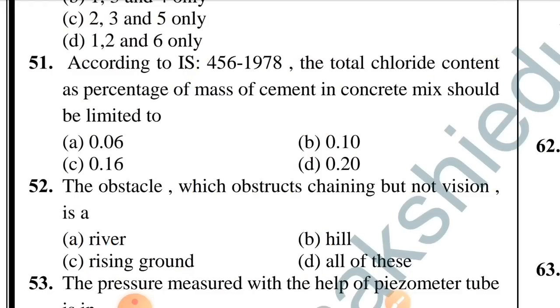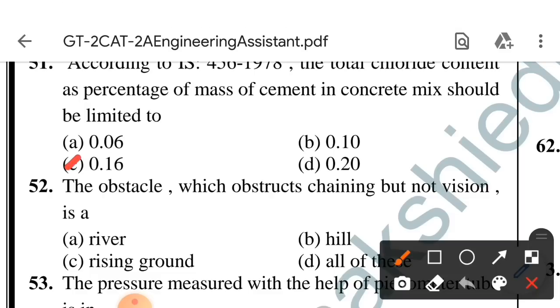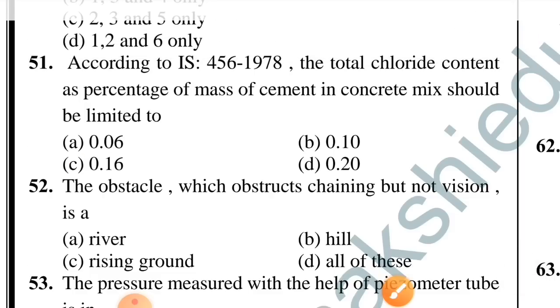Question number 51. According to IS 456 1978, the total chloride content as percentage of mass of cement in concrete mix should be limited to. Option C is correct, 0.16. Question number 52. The obstacle which obstructs chaining but not vision is. Option A is correct, river.